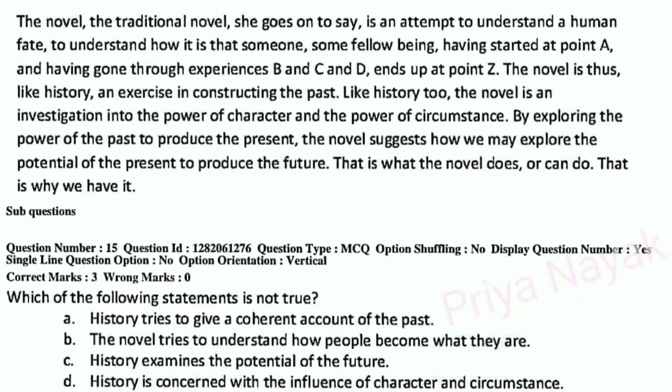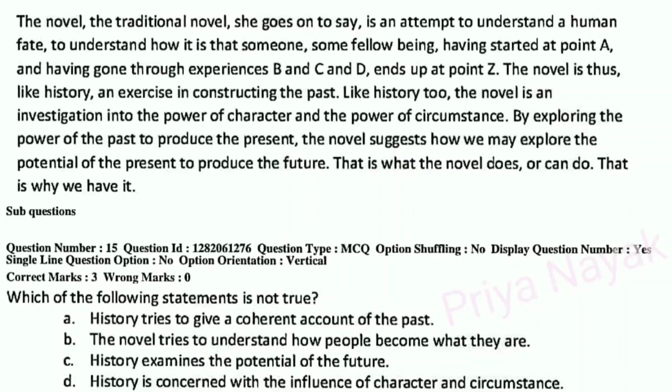Like history too, the novel is an investigation into the power of character and the power of circumstance. By exploring the power of the past to produce the present, the novel suggests how we may explore the potential of the present to produce the future. That is what the novel does or can do. That is why we have it.